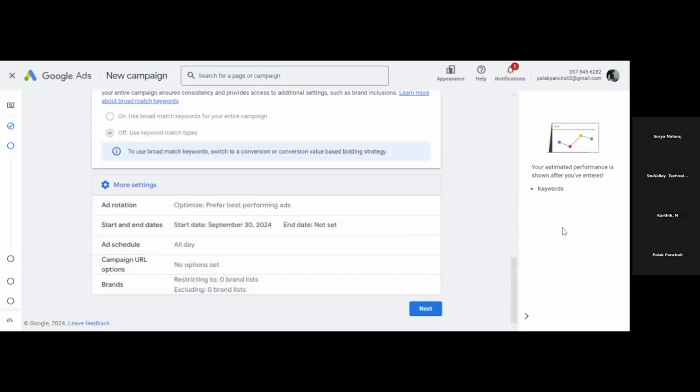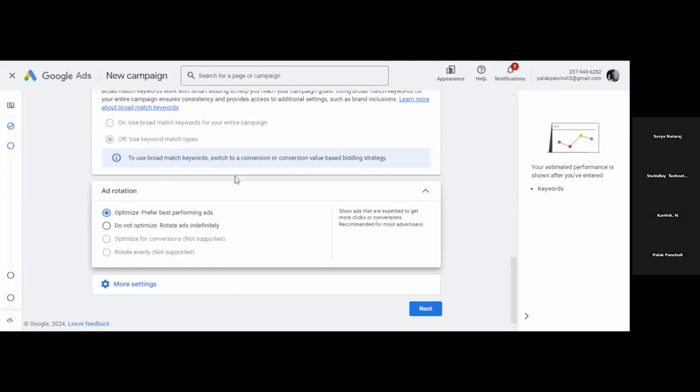Now this is the ad rotation option. What is the ad rotation option? There are two options in ad rotation: one is optimize, another is do not optimize. Optimize means, let's say in an ad group you have two or more ads.